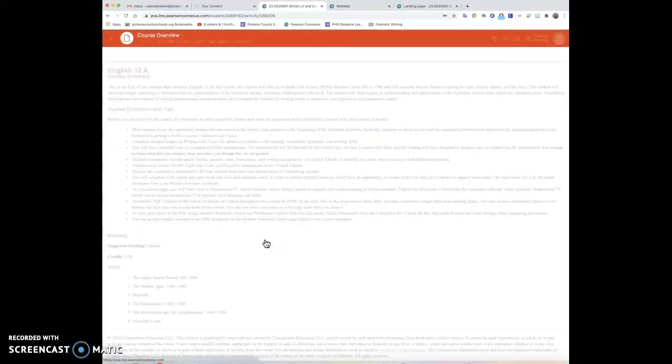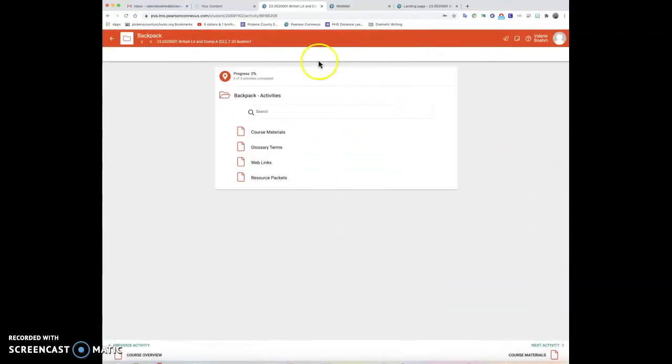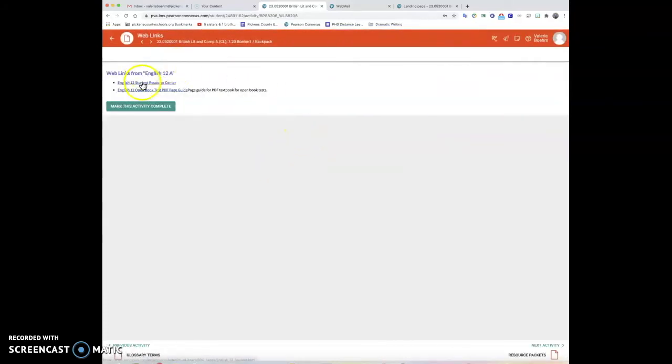There's the course overview. It just tells you, and every time you have read through this information, you do need to mark it as complete. I'm going to do that, and I'll show you what it looks like. You can even go to next activity here. The backpack is like the main folder, and then you'll have subfolders underneath. You have your glossary terms, your web links, and resource packets, so you can pop into any of those that you need to look at.